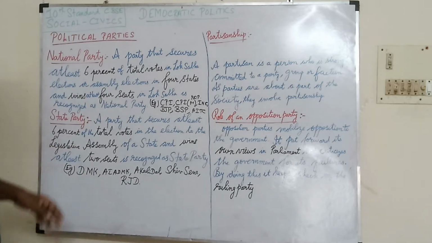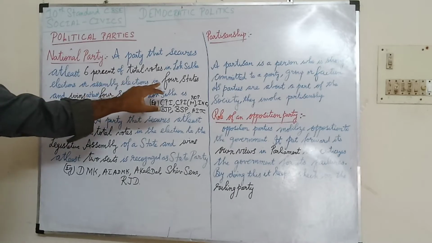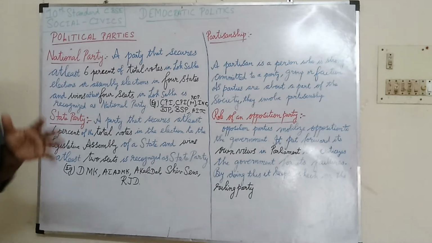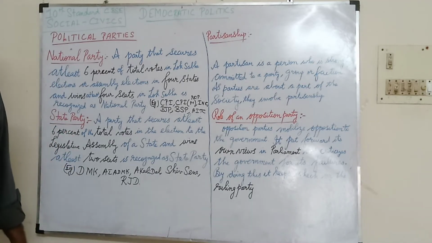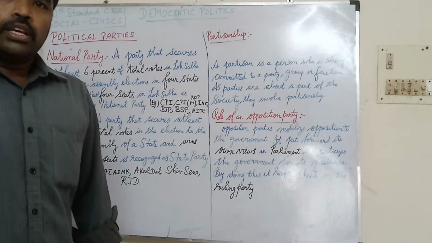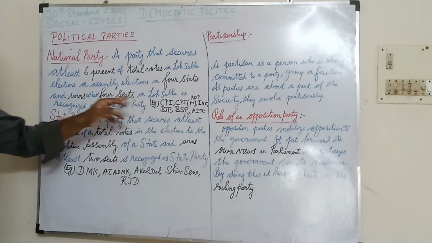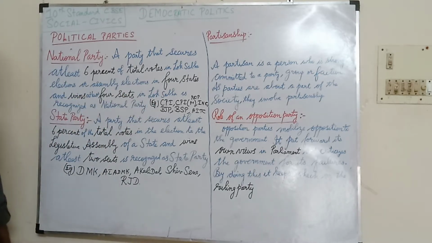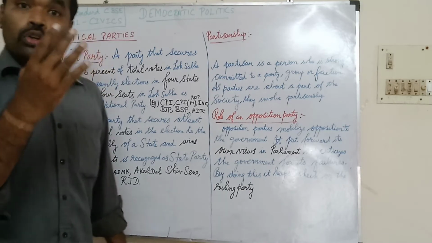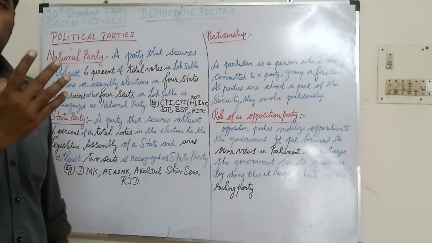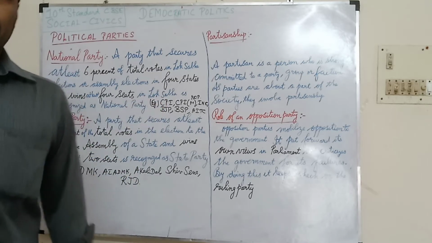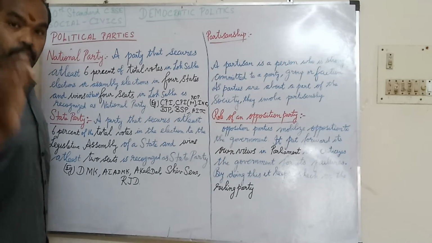That is Lok Sabha. So at least 6% of total votes in Lok Sabha elections or assembly elections, and they need to win in at least 4 states, like Tamil Nadu, there are different states all over India. And they win at least 4 seats in Lok Sabha, at least 4 seats among the 543 constituencies. They need to have 4 MPs in Lok Sabha. Then only it is recognized as a national party.